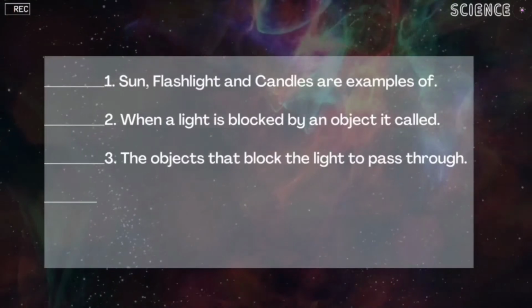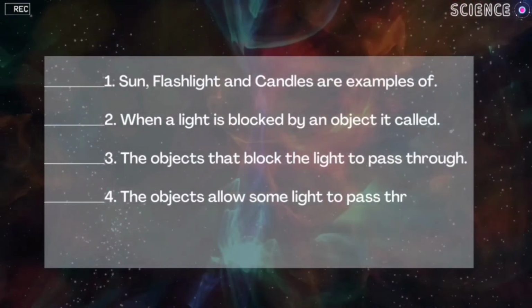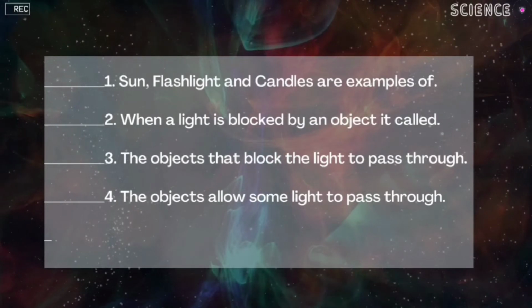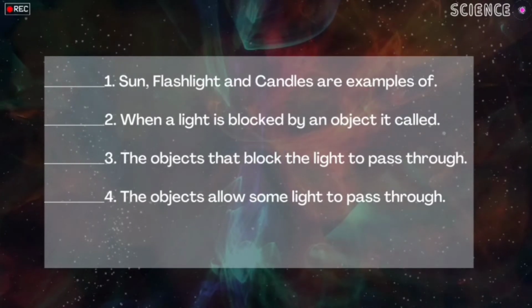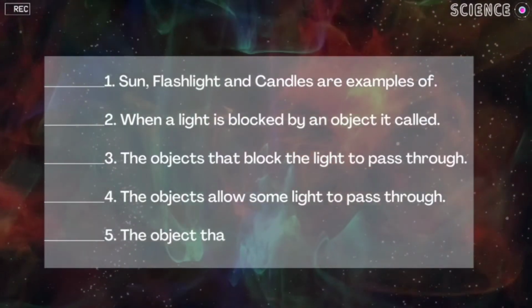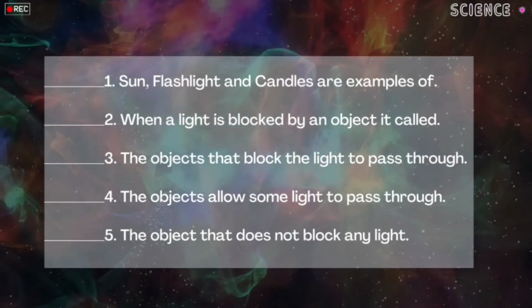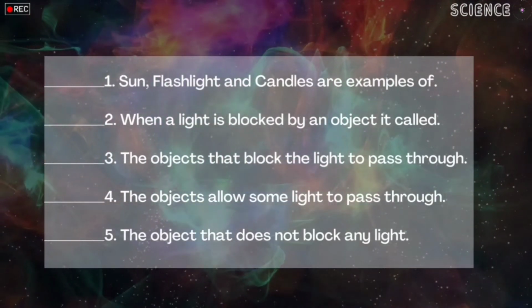Let us proceed with number 4. The objects that allow some light to pass through. What kind of objects are these? These are translucent objects. Very good. Let us proceed to number 5. The object that does not block any light. What kind of object? It is transparent objects. Now let us proceed with the true or false.